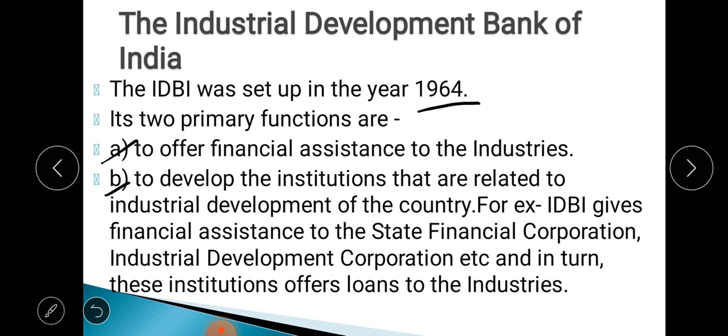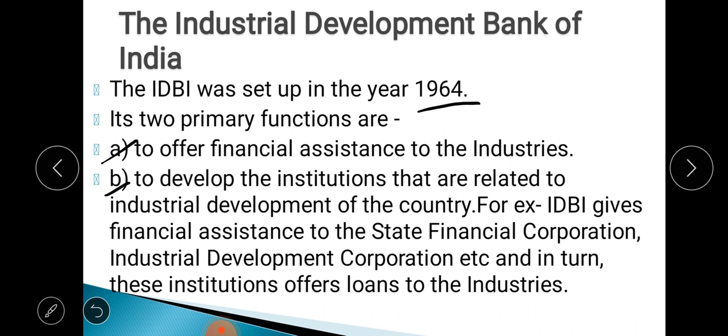This IDBI gives loans to these institutions, and these institutions in return give loans to the industries. Understood? The IDBI gives loans to these institutions, and these institutions give loans to the industries. So that is the second primary function of the IDBI.